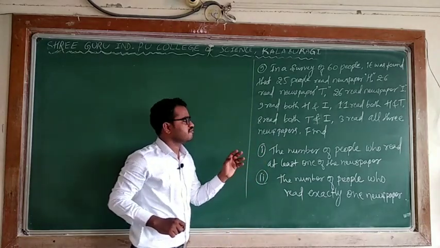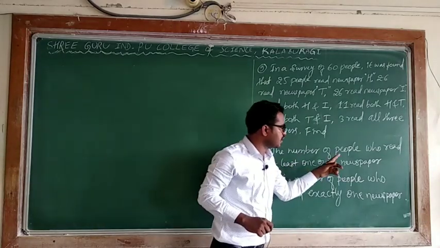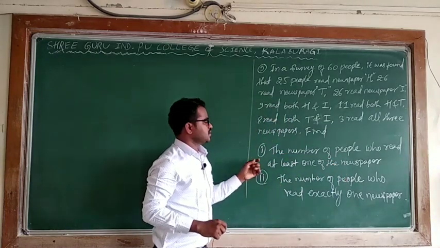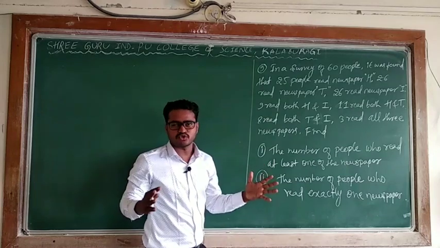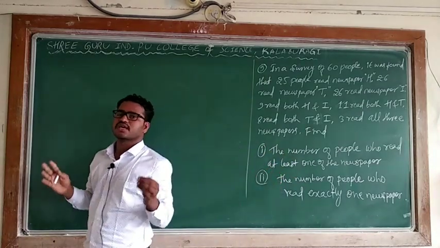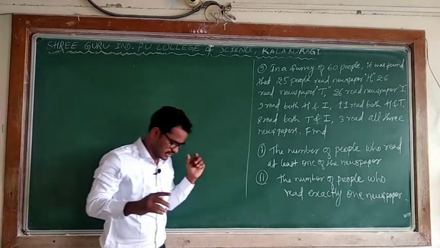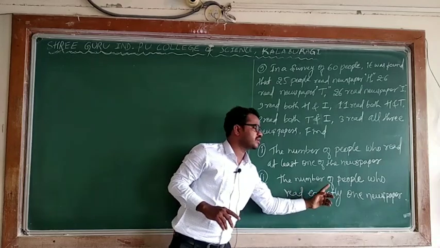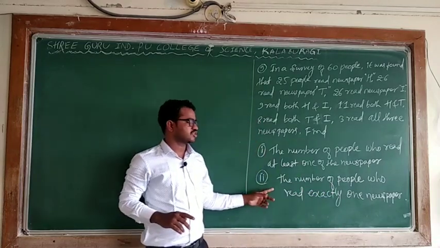He is asking, find the number of people who read at least one of the newspapers. This question is what? When I say at least one of, it means you can say A union B union C. And then the number of people who read exactly one newspaper. The second question is very important.